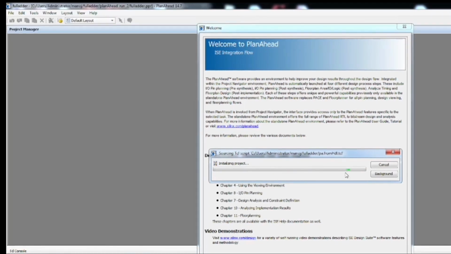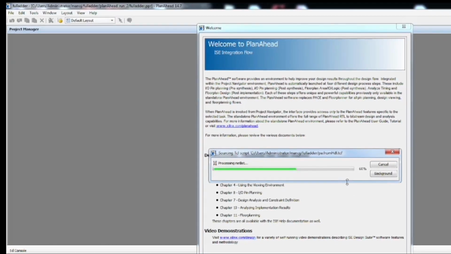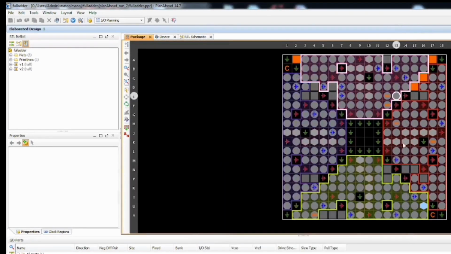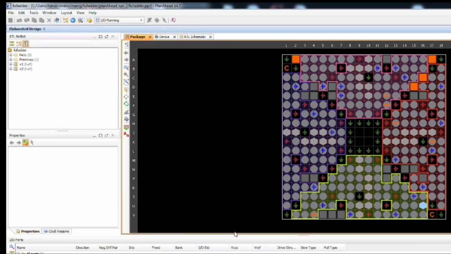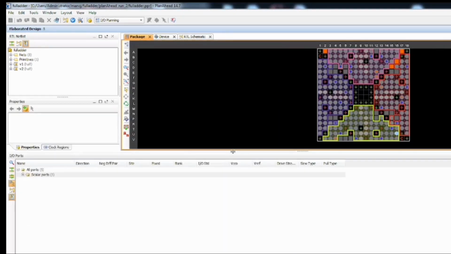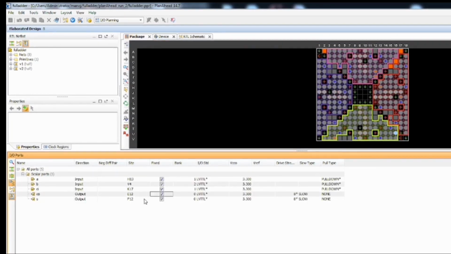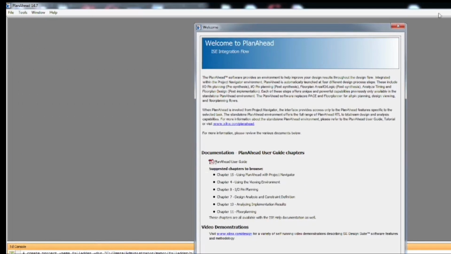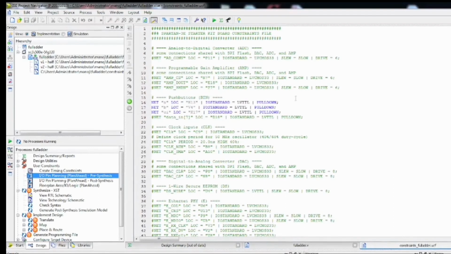Since we already created that, let this be loaded, and once it's done you can close this. Since we already gave those, they will be available at the bottom. At the bottom you can see all ports and scalar ports, which are for clocks, and in all ports you can see A, B, C-in, sum and carry. Scalar ports are not there because these are all the ports that are present, so you can select from here also. But since we already copy pasted the entire thing, it will come by default, so you can close this. These are the 2 ways to write the user constraints file.